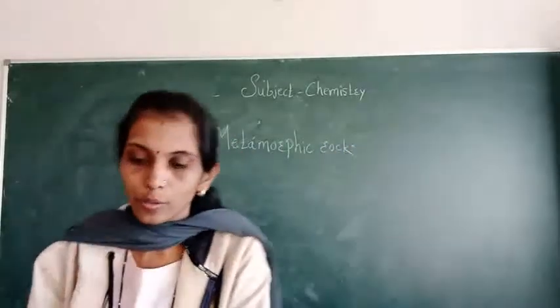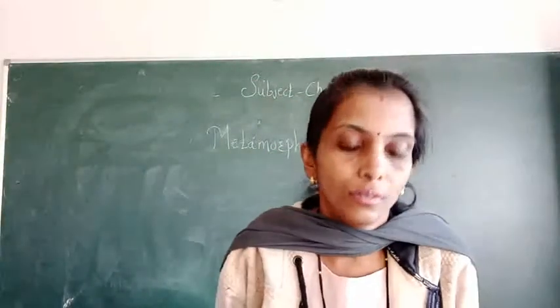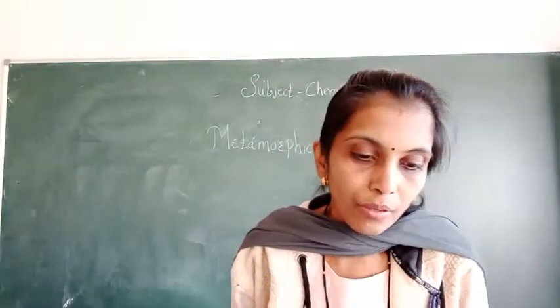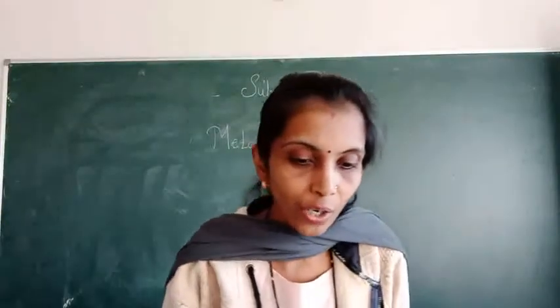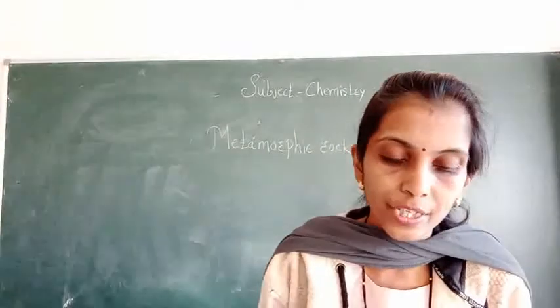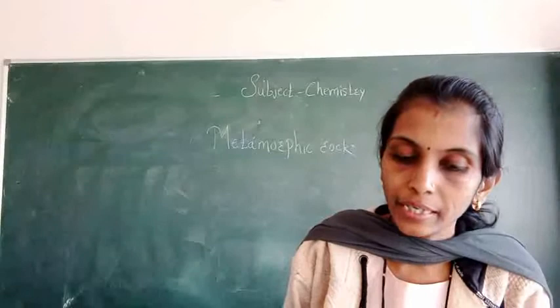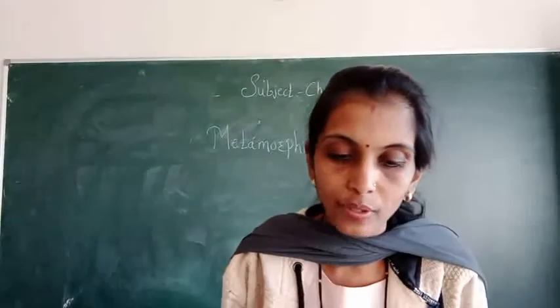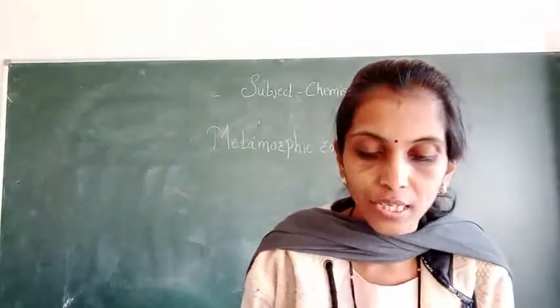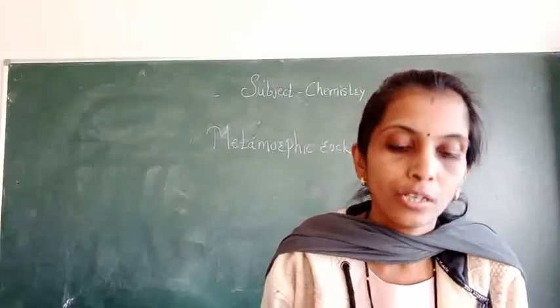Metamorphic rocks. See in your book, I read the paragraph. When igneous and sedimentary rocks are subjected to high temperature and or high pressure, their complete form can change. An igneous or sedimentary rock that has been chemically or structurally changed by heat or pressure is called metamorphic rock.